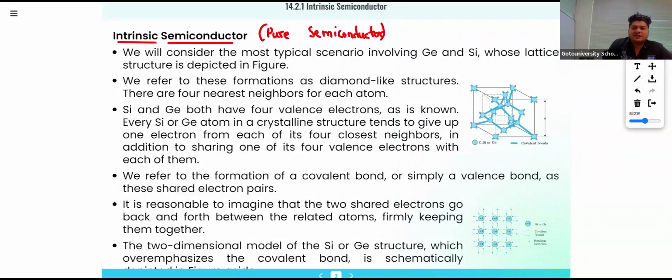Why are we considering silicon and germanium? In the case of silicon and germanium, there will be tetravalent impurity.